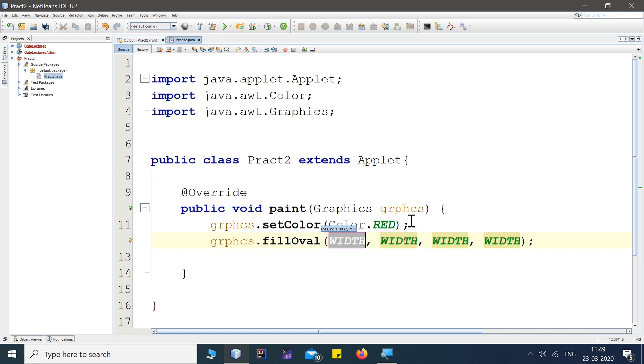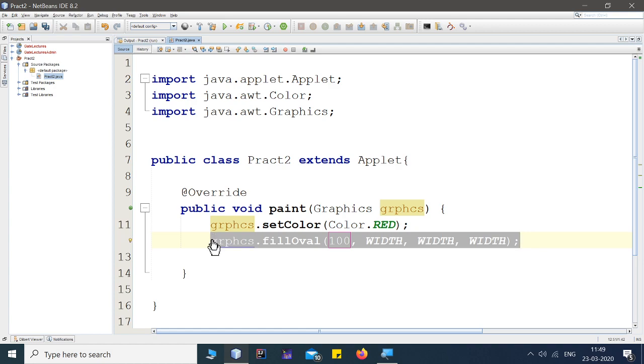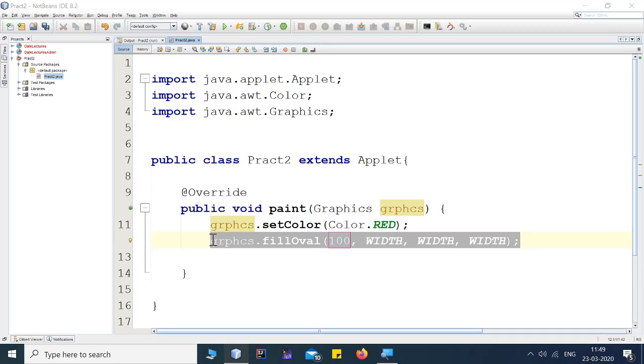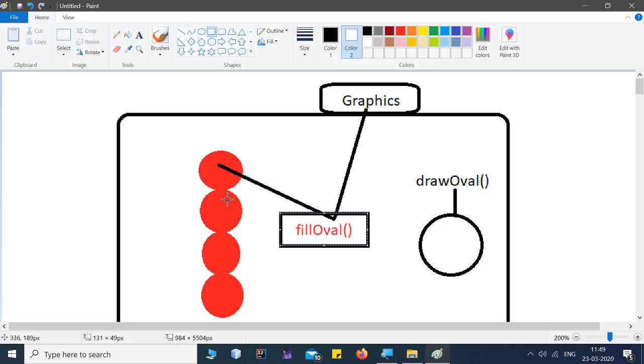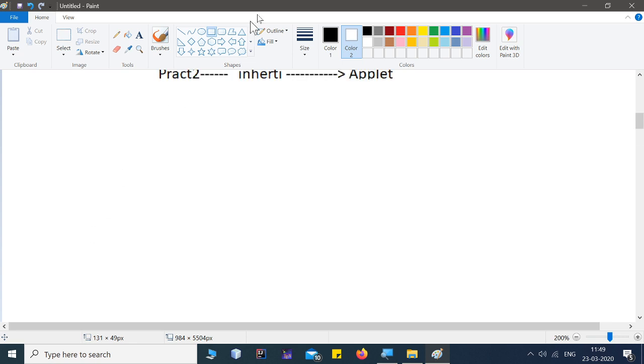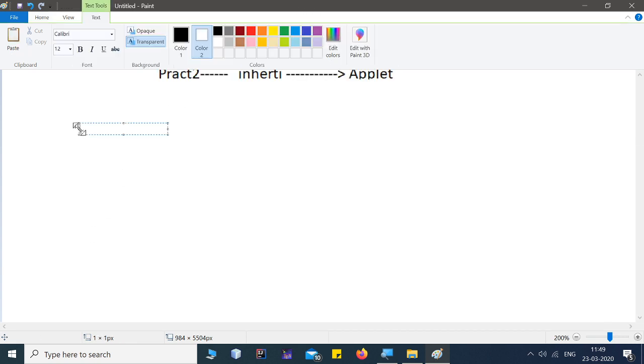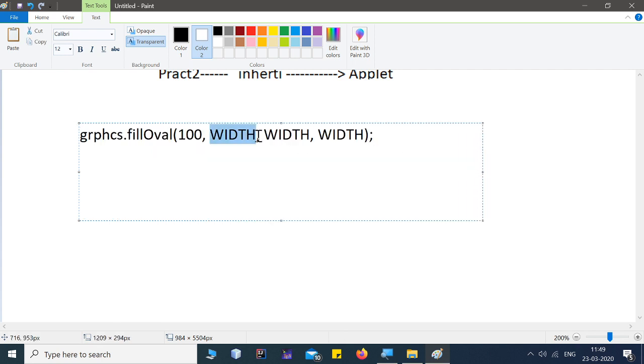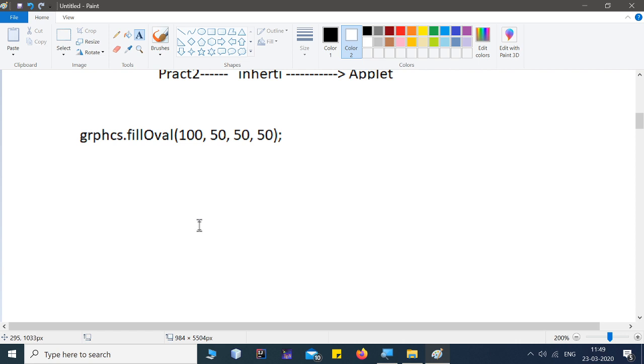Here I'm telling the distance from the left-hand side. Just analyze this first. This is the method, and here I'm writing 100, 50, 50, 50.